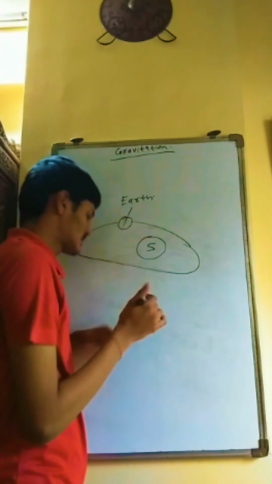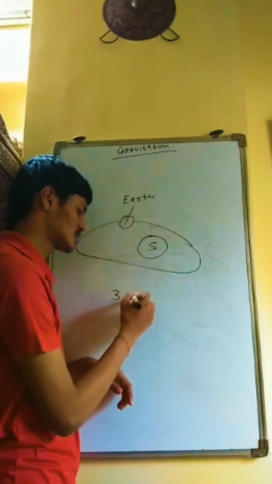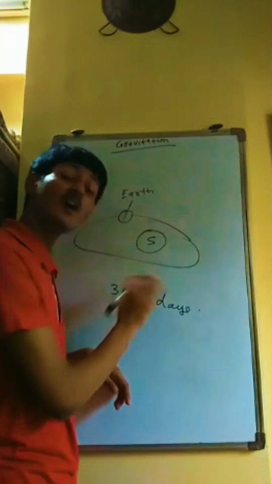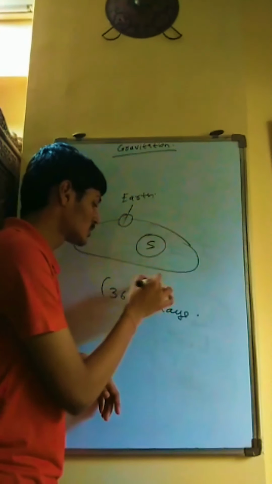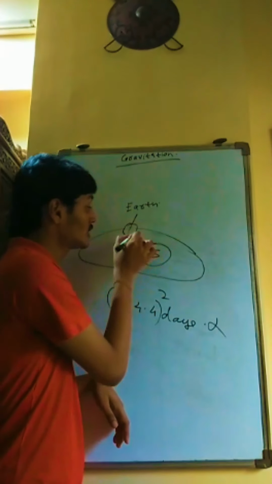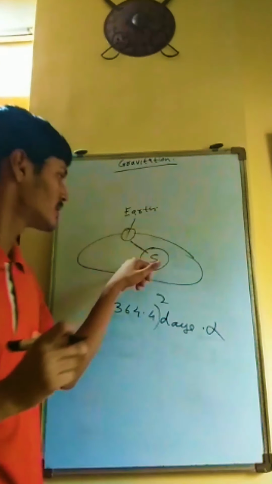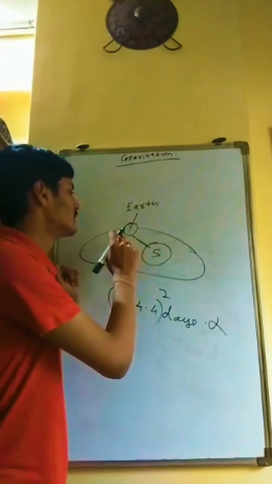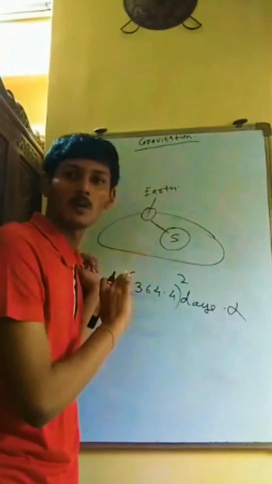So the time, for example, 364.4 days. Correct? Earth takes. So the square of this is directly proportional to the distance between the sun and Earth. See, there is a particular distance between the orbit.